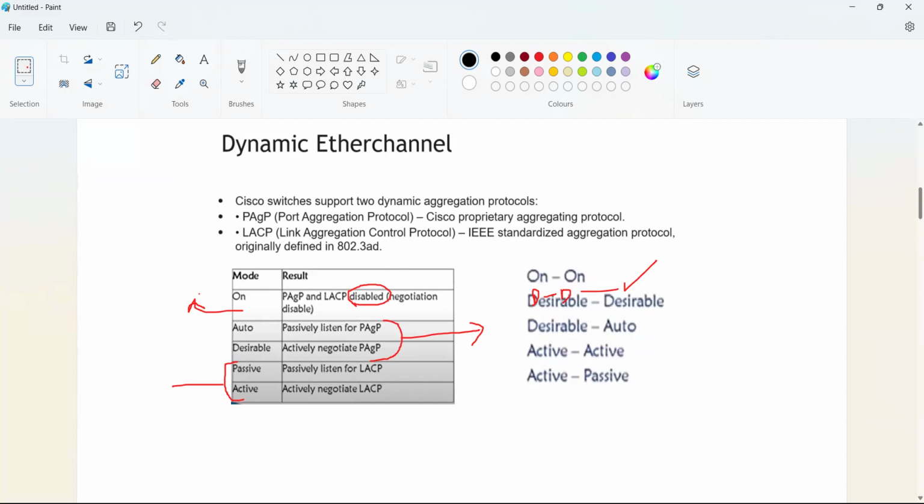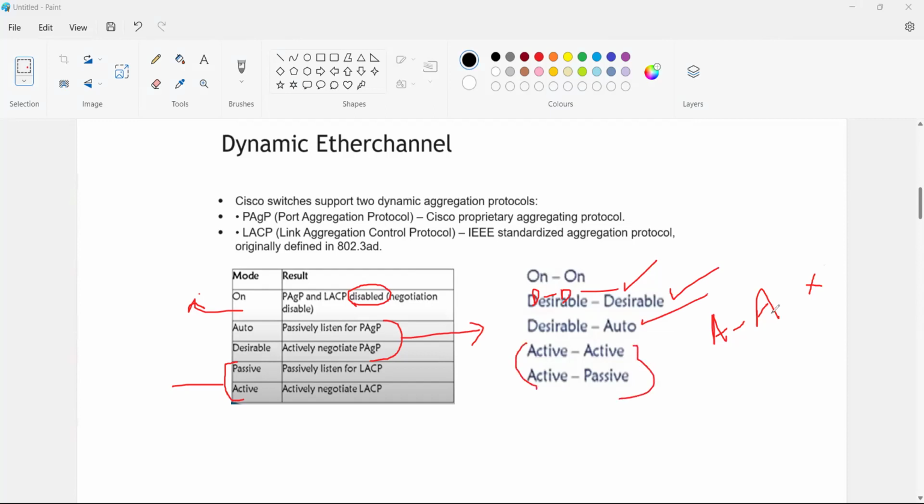Apart from that, if both ends are auto in the configuration, it won't work. Both ends we are required to configure as desirable, otherwise desirable and auto. And active, these are the LACP protocol.